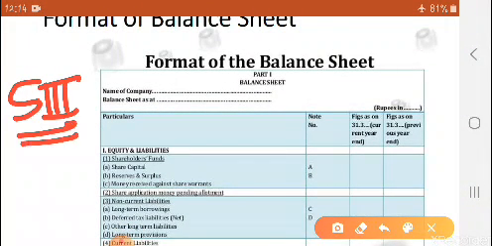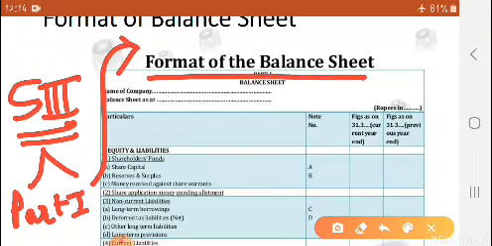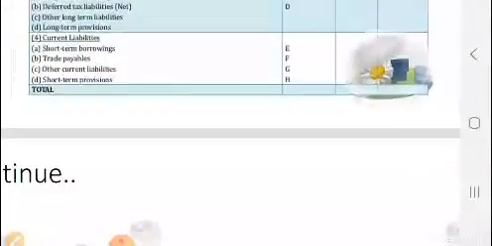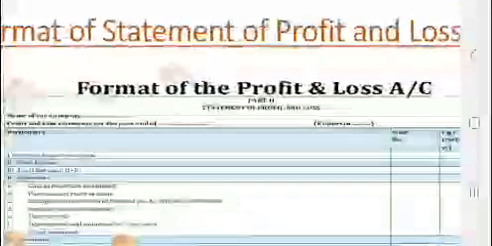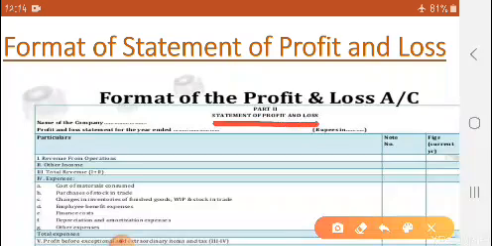So what is this schedule 3? It's in schedule 3 of the Companies Act 2013. In part 1, the format of balance sheet is given, and in part 2, the format of profit and loss is given. So this format is according to that, you can see over here. Same alike, the format of statement of profit and loss is given in schedule 3 part 2.